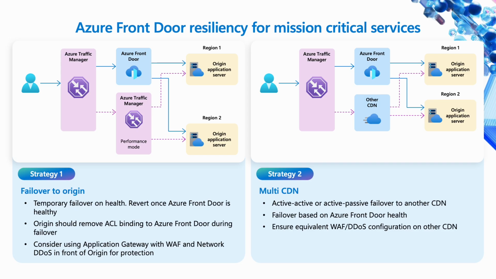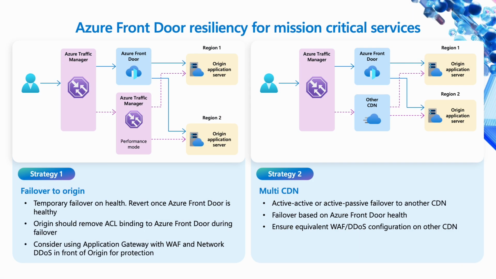First, you can fail over to your origin during health events, reverting back once AFD is healthy. When you fail over, which involves removing ACL binding during failover, we also recommend using application gateway with WAF and DDoS protection. Second, you can use a multi-CDN strategy, either active-active or active-passive, to fail over to another CDN if AFD or Azure Front Door experiences issues. Again, use one with good WAF and DDoS protection. The key is to ensure equivalent security configurations on both CDNs.